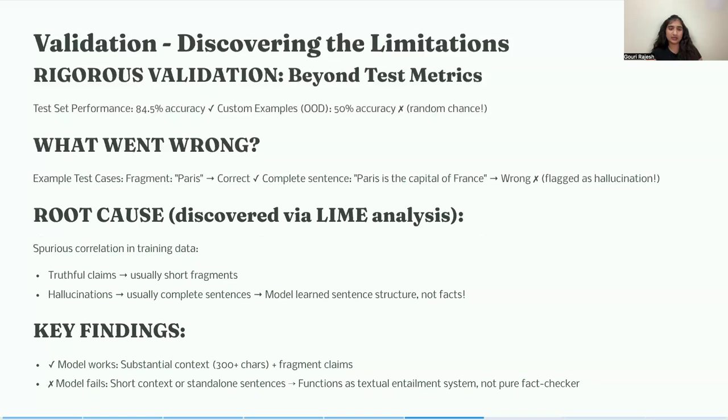Using LIME explainability, I discovered why. The model learned a spurious correlation. In the training data, truthful claims were short fragments, while hallucinations were complete sentences. So it flagged all complete sentences as hallucinations, even when true. This finding was crucial. It told me exactly when the model works and when it doesn't, which is essential for production deployment.